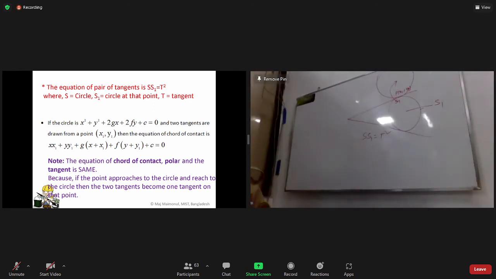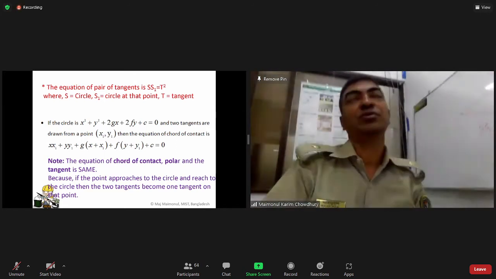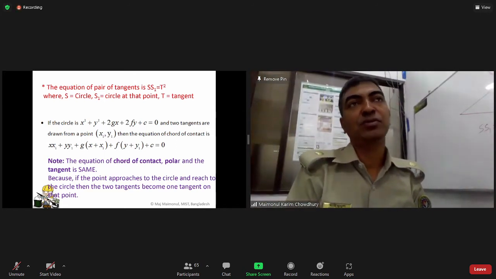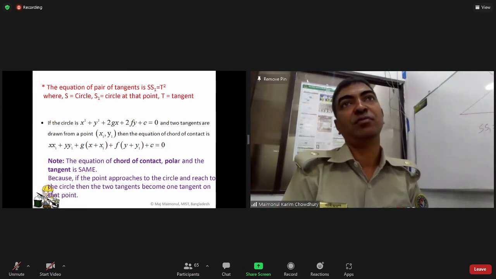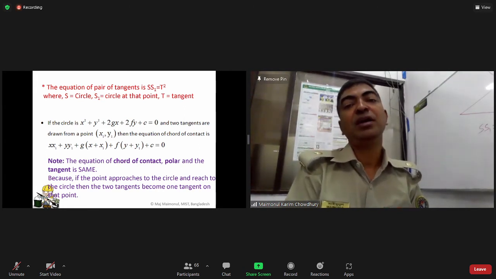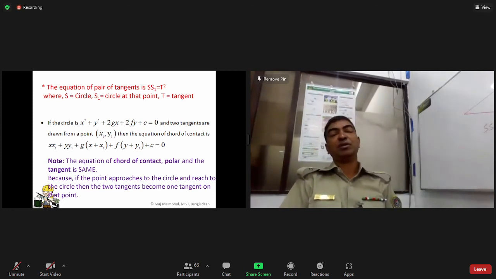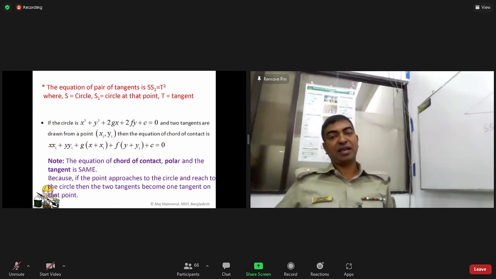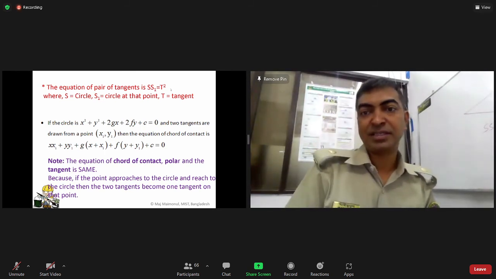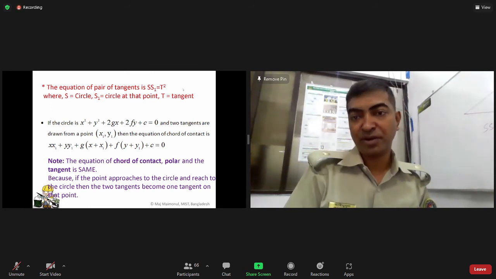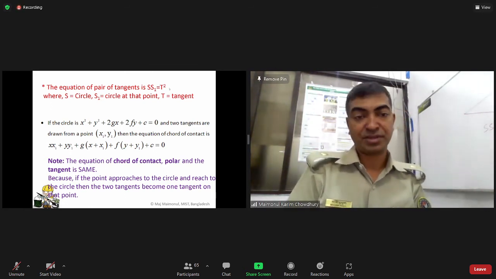So suppose x square plus y square plus 2gx plus 2fy plus c equals 0. If you substitute x and y values, you will get a value for S1, but it is not exact. If the point is (x1, y1), you write x1 square plus y1 square plus 2g x1 plus 2f y1 plus c equals 0. So this is S1. After this, the main formula is that T is the tangent, squared. So you have to find the tangent also, as SS1 = T square.